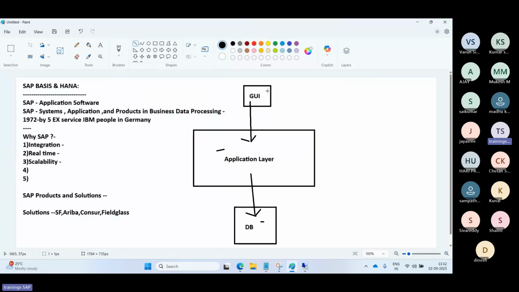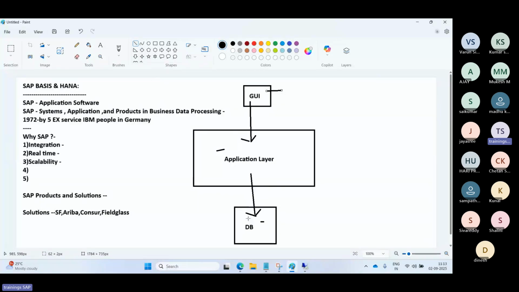Users will log in from here and directly interact with the application. That application will store the business data in the database layer. All the business logic will be executed in the application layer, and then the database layer will help to store the data and everything.